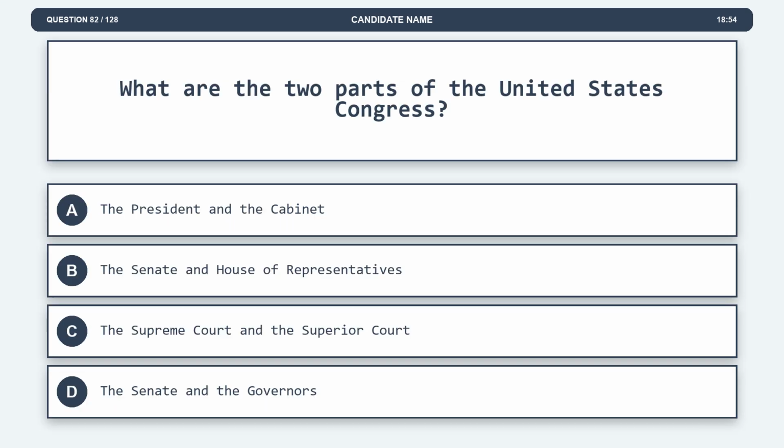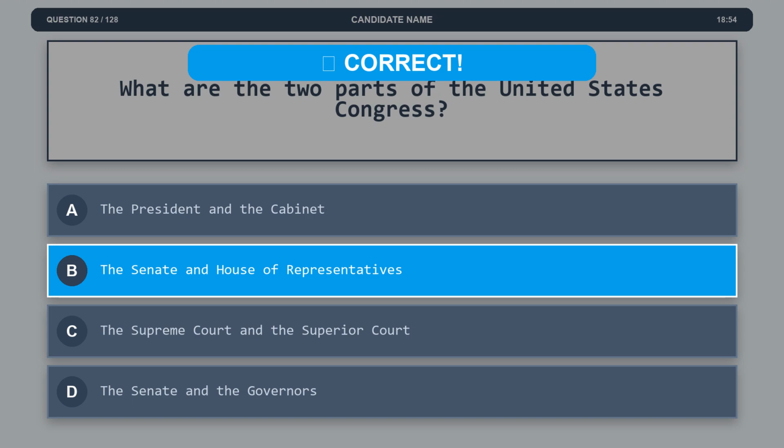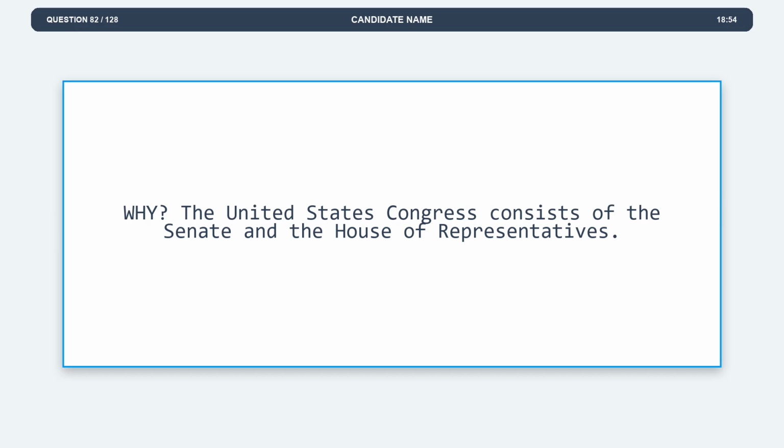Question 82. What are the two parts of the United States Congress? Option A, the President and the Cabinet. Option B, the Senate and House of Representatives. Option C, the Supreme Court and the Superior Court. Option D, the Senate and the governors. The correct answer is option B, the Senate and House of Representatives. Explanation. The United States Congress consists of the Senate and the House of Representatives.